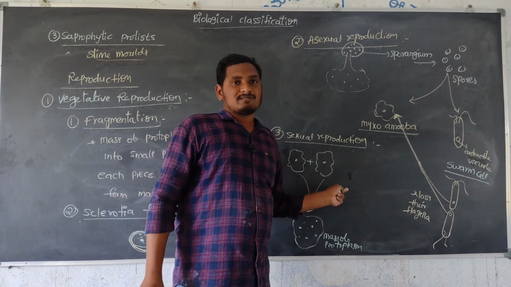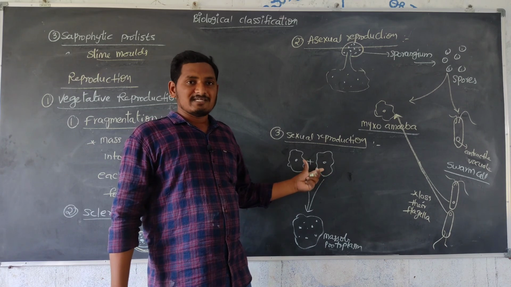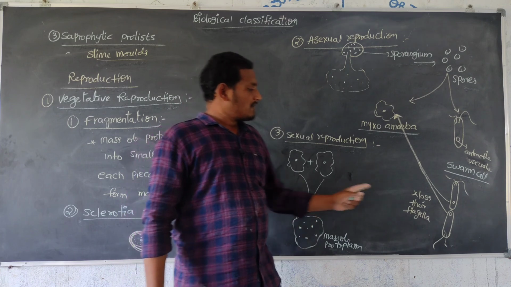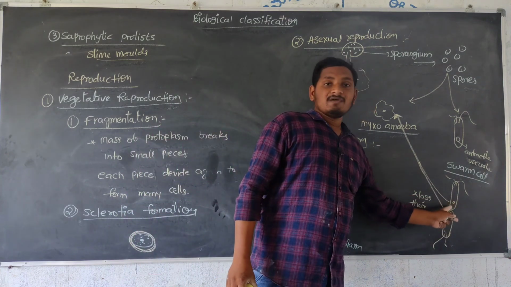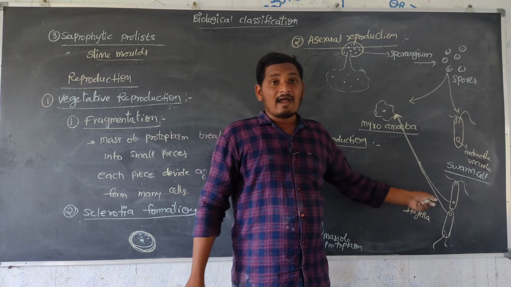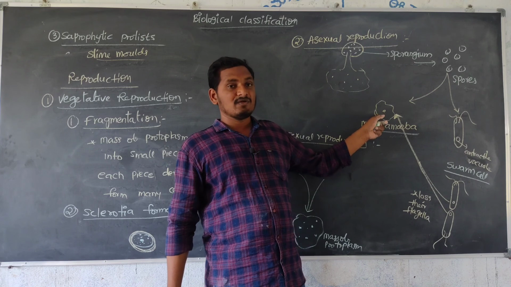That is sexual reproduction. During sexual reproduction, both myxoamoebas are joined together to form a big mass of protoplasm, that is plasmodium, which is common. Next, two swarm cells combine oppositely and lose their flagella and form a myxoamoeba-like structure.